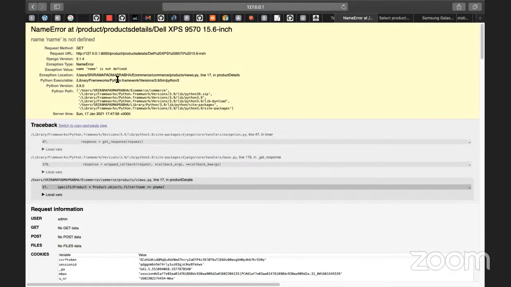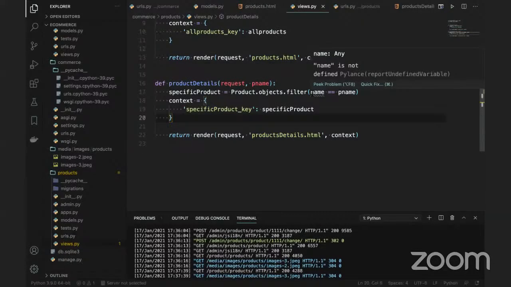Name is not defined. Okay, it's saying this name is not defined. We defined the name, right? Just one second. I'll fix this issue. Meanwhile, you can ask questions in the chat box.